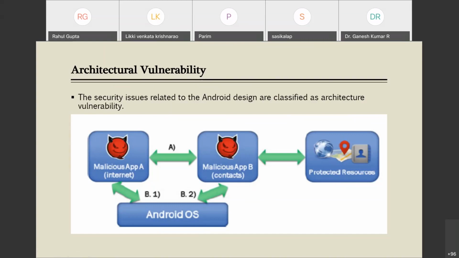Now they are not in isolation; they are in close proximity, so they can use each other's permissions. Malicious app A could borrow the contact permission from malicious app B, and malicious app B could borrow the internet permission, and both of these could work in conjunction to pass on your important contacts, which you regard as a protected resource, to some external attacker. So this is an architecture vulnerability in Android OS.